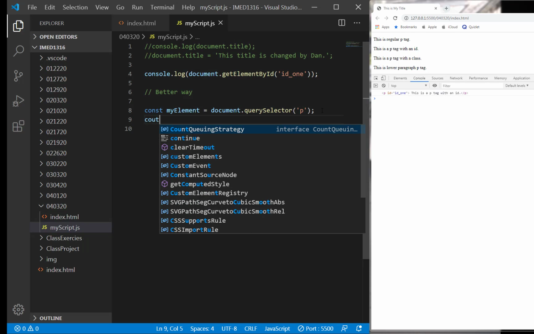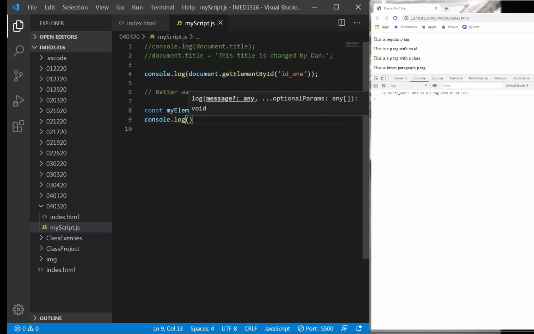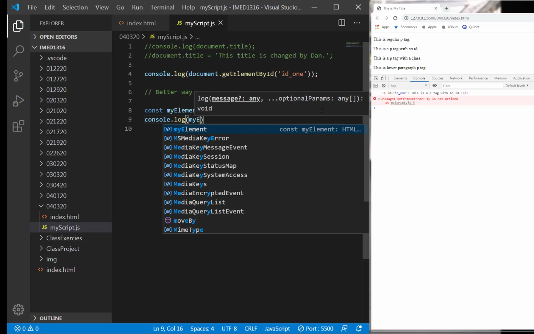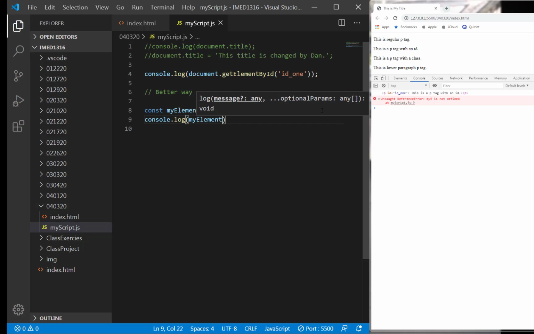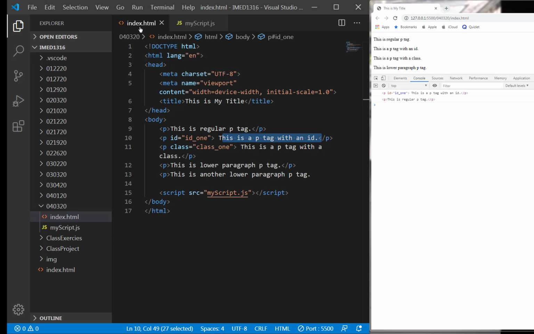So I'm going to output this by doing what? Console.log, and I'm going to come in. I can't use an apostrophe because this is a variable. I'm going to hit tab, come to the right, hit semicolon, and the moment I do that, look, my first P tag has come across as this one right here.